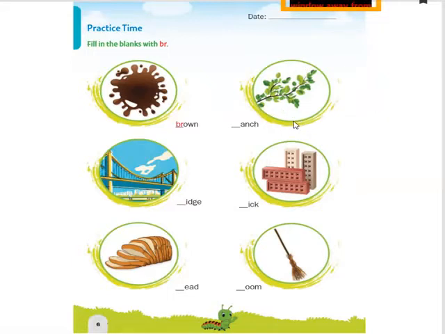Just now we read all the words. What is this? This is a branch of a tree. It is a branch. And what is this? Yes, you all know. Yes, it's the right answer. Please spell it outside. It is a bridge. You have to identify it by seeing the picture itself. It would be easy for you. It is a bridge. You write BR and write the practice spelling in your slates.